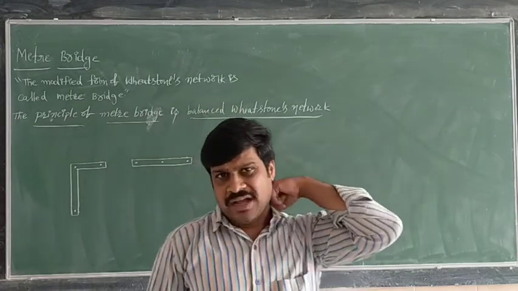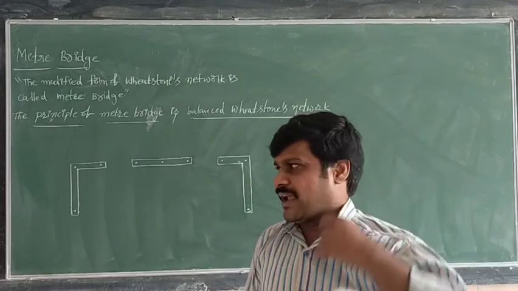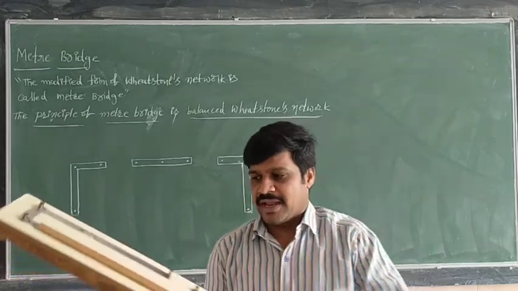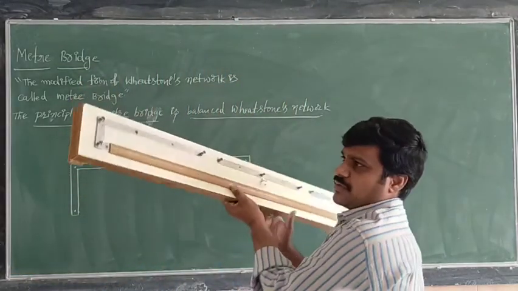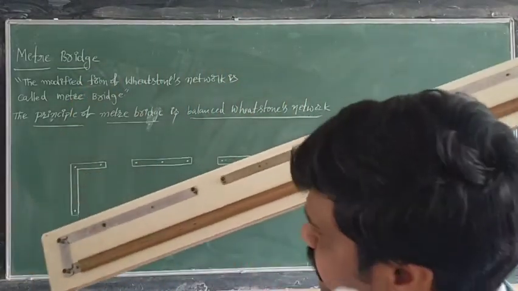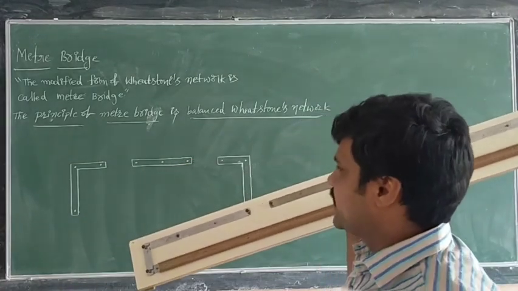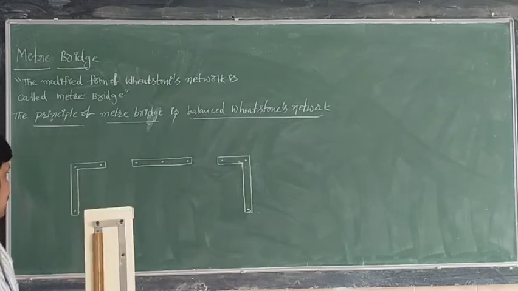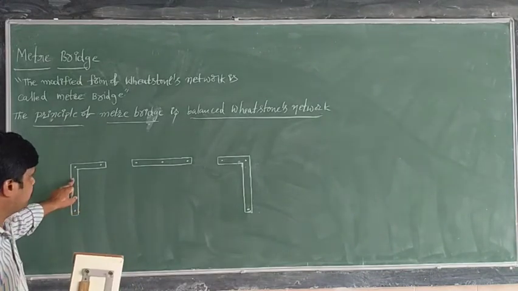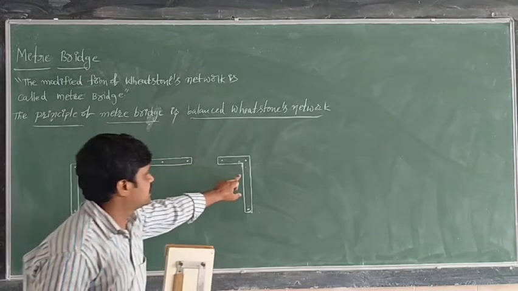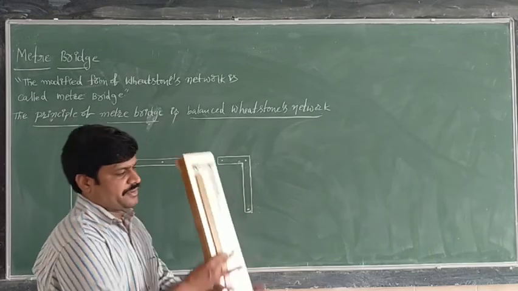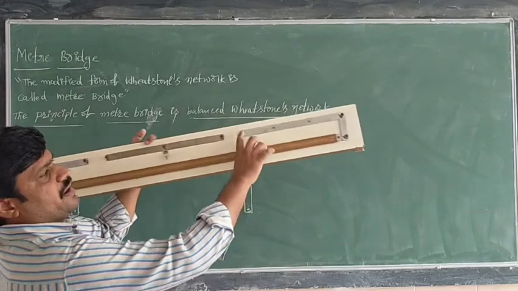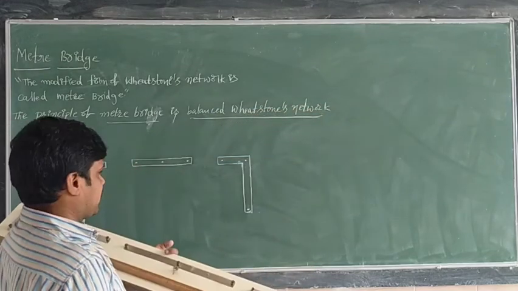To see how the meter bridge looks, it looks like this. Are you observing? Now this is the meter bridge. In this meter bridge, there are 2 L-shaped metal strips. This is one L-shaped metal strip, and this is another L-shaped metal strip.